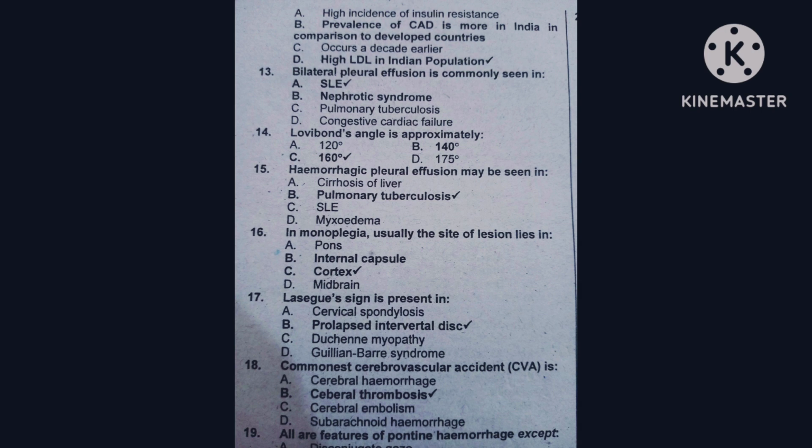Question number 18, commonest cerebrovascular accident is seen in option A is cerebral hemorrhage, option B is cerebral thrombosis, option C is cerebral embolism, option D is subarachnoid hemorrhage. The correct option is cerebral thrombosis.